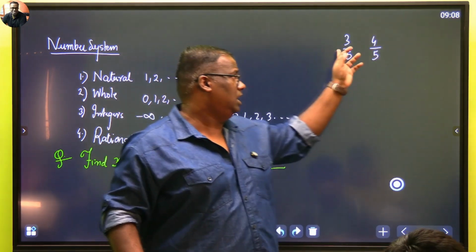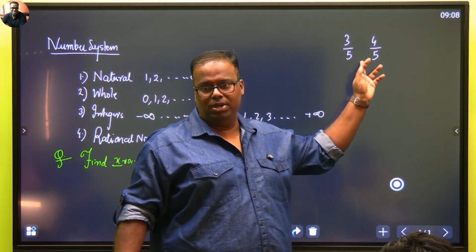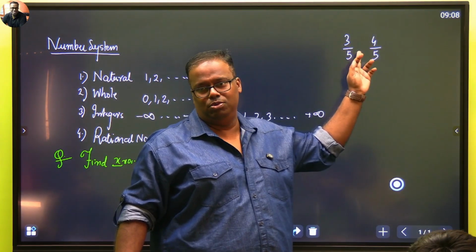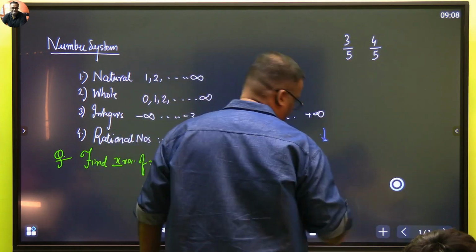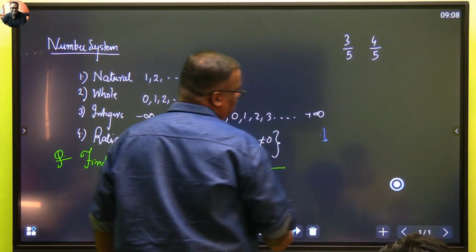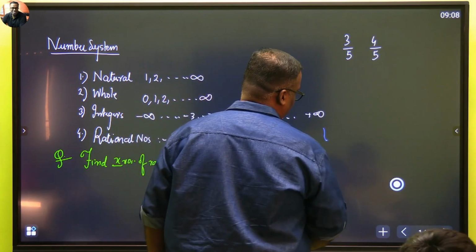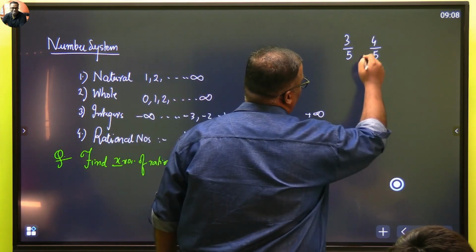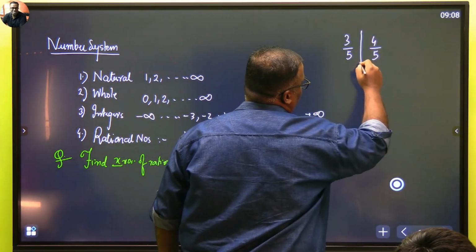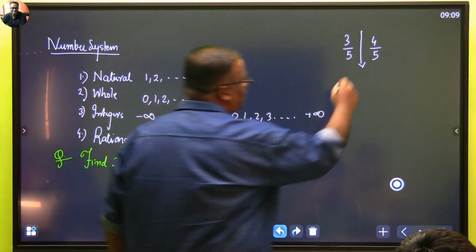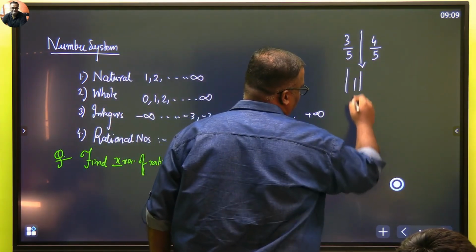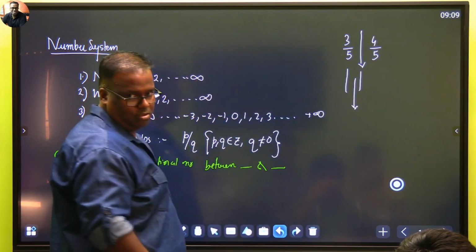Another way can be: add these two numbers, divide by 2. There will always be a midpoint between two numbers. Are you familiar with this? What I tried to say is that if you add two numbers, that also will give you a rational number. You add these two and divide by 2. So you get a rational number here. Possible. Again, you add these two numbers and divide by 2. You get a rational number here. Always possible.